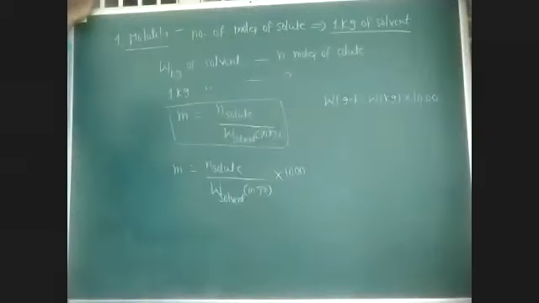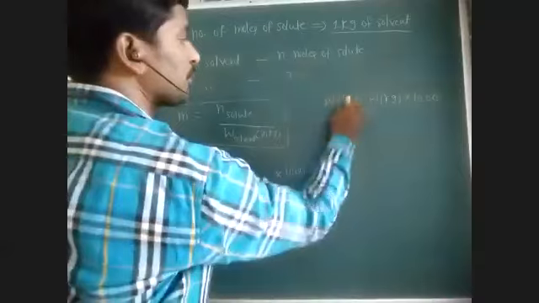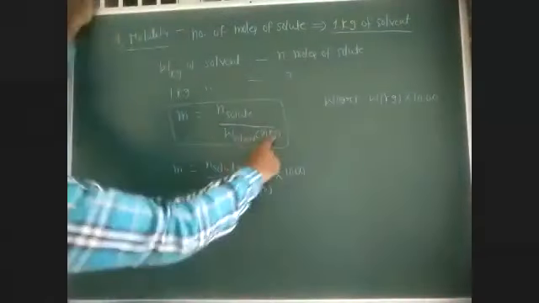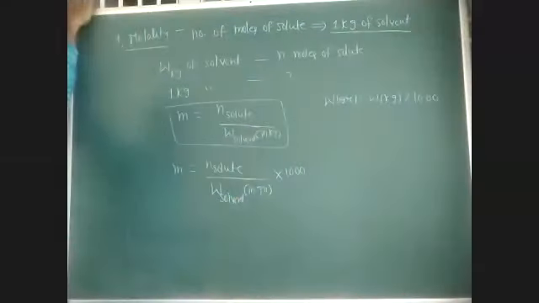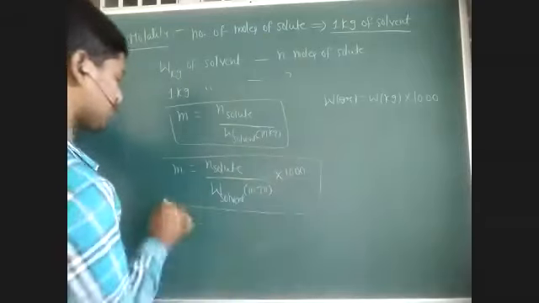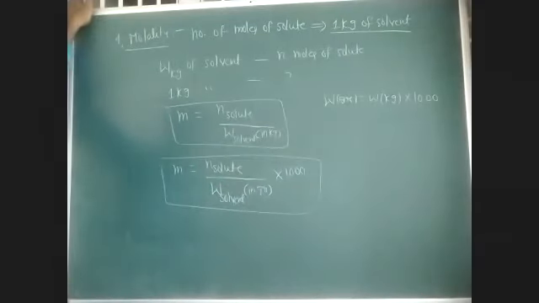Weight in grams is equal to weight in kgs into 1000, so weight in kgs is weight in grams by 1000. This is the expression for molality, the number of moles of solute present in 1 kg of solvent.